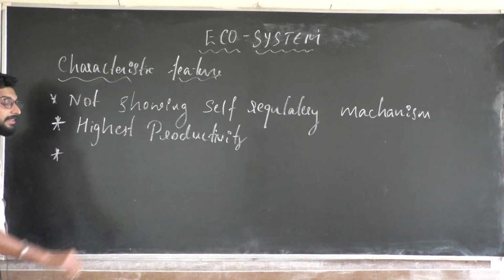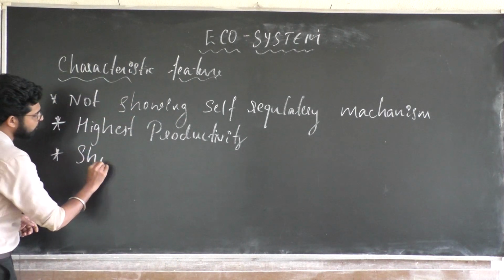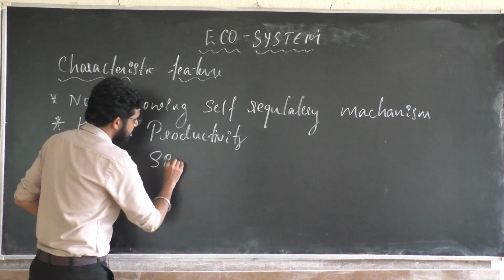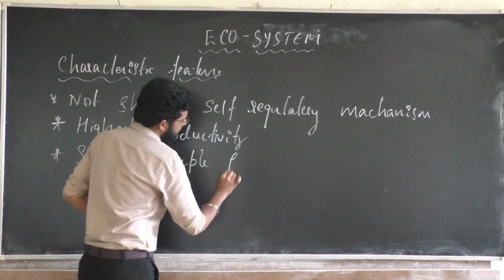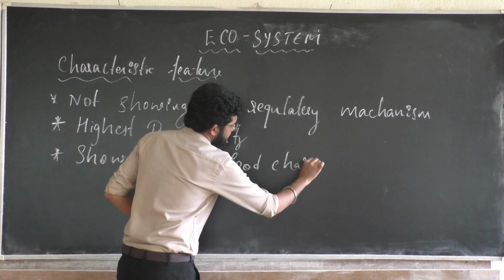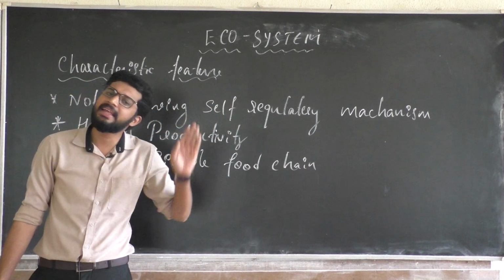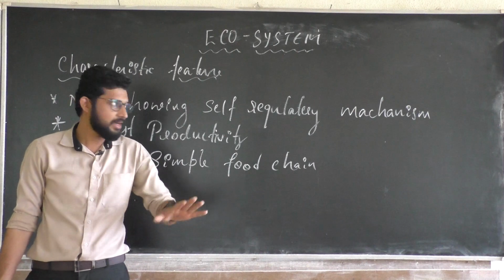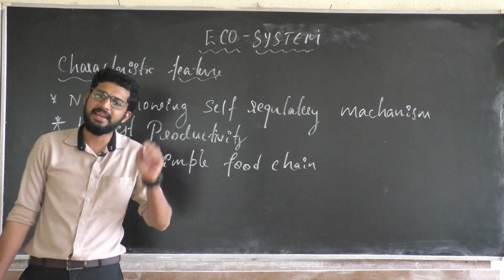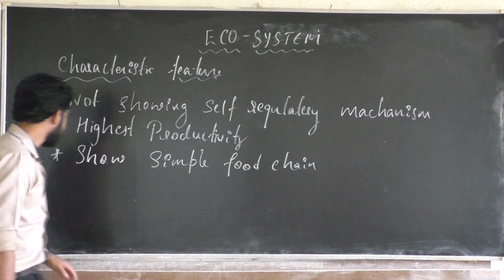The third point, this is very important, is that they show a simple food chain. Why is there a simple food chain? Because there is a less diversity of organisms in your particular agricultural field or man-made ecosystem. There will be less activity of the organism, so we can find a simple food chain.